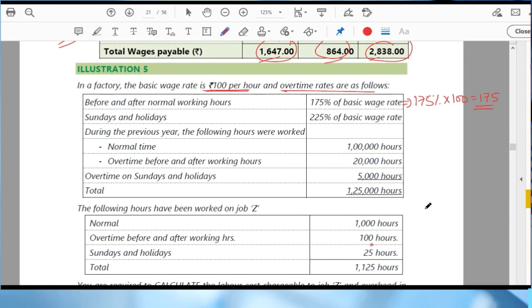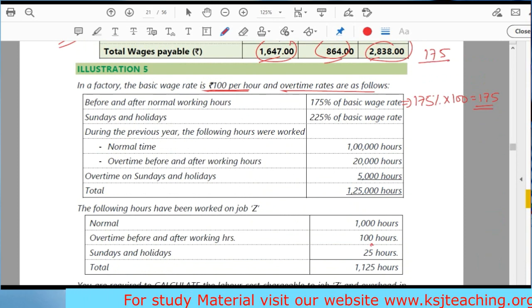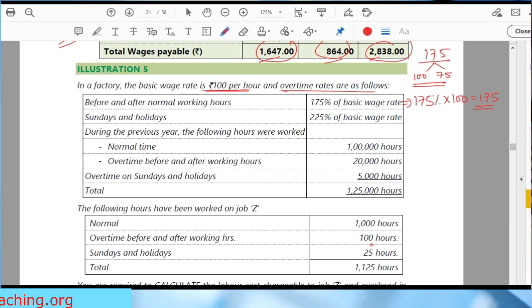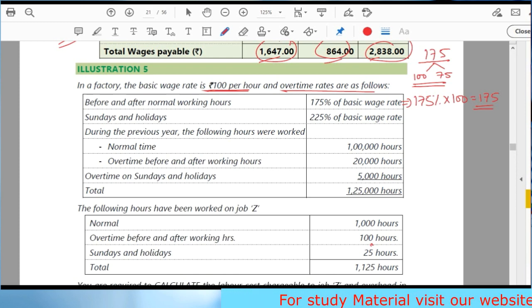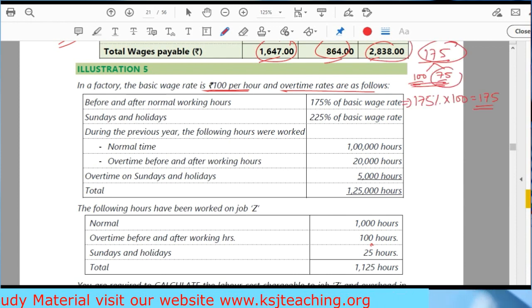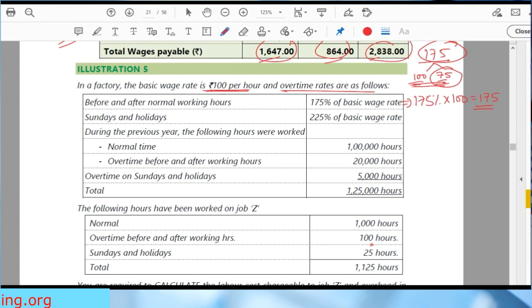Out of this 175 rupees, 100 is the normal wage rate and 75 is my overtime, right? So we are paying him 175 rupees if he is doing the overtime. Out of this 175 rupees, we are paying 100 rupees as the normal wage rate and 75 rupees as the overtime rate. This 175 is not the overtime. This 175 is the total payment that is being done. Out of this, 100 rupees is normal, 75 rupees is overtime.